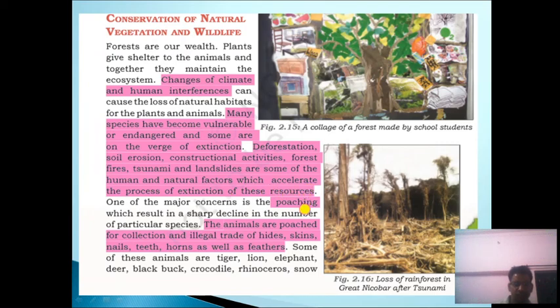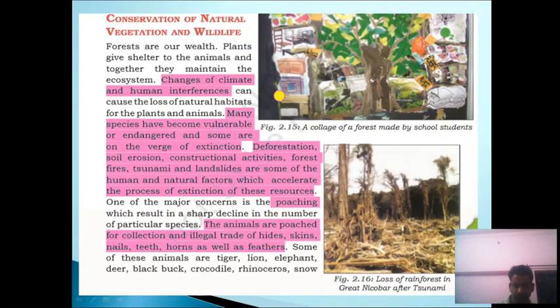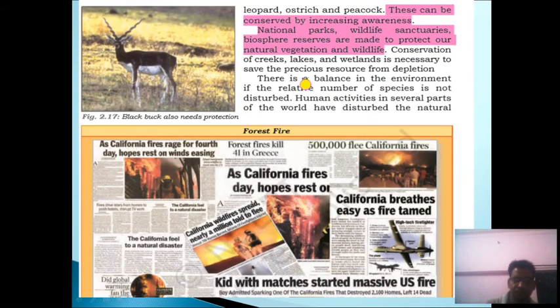Another problem is poaching. Animals are poached for the collection and illegal trade of hides and skins, nails, teeth, horns, as well as feathers. So this led to declines in the number of species. Some of the animals like tiger, lion, elephants, deer, black bucks, crocodiles, rhinoceros, snow leopards, ostrich, and peacocks are poached by humans. So these can be conserved by increasing awareness.